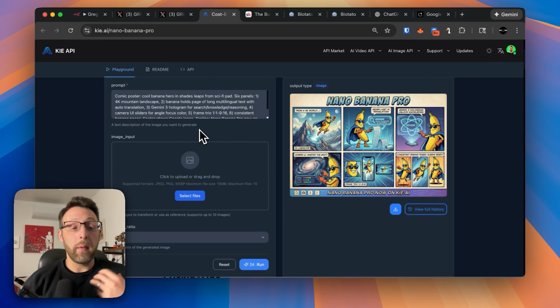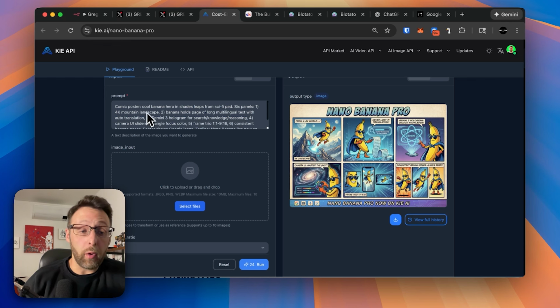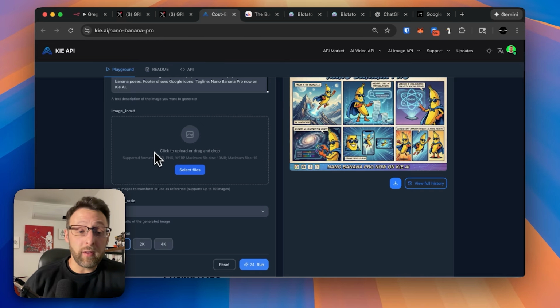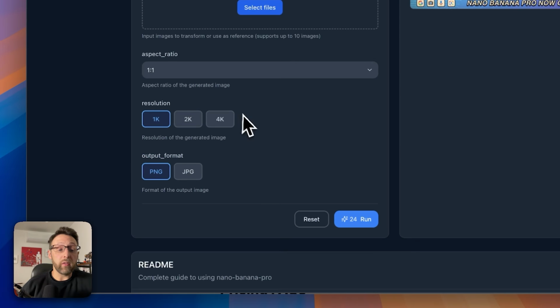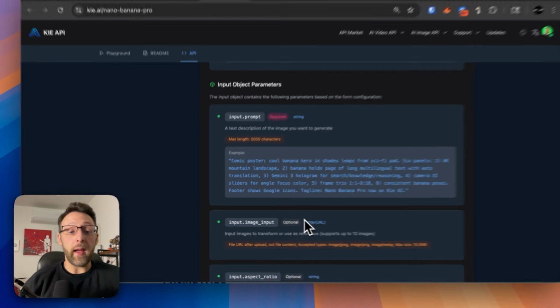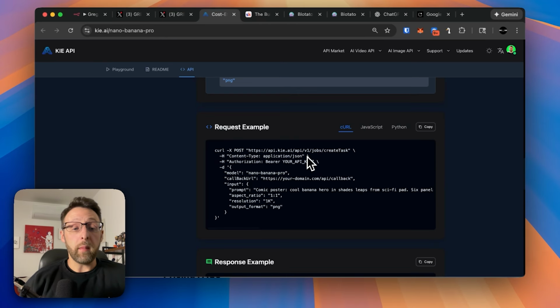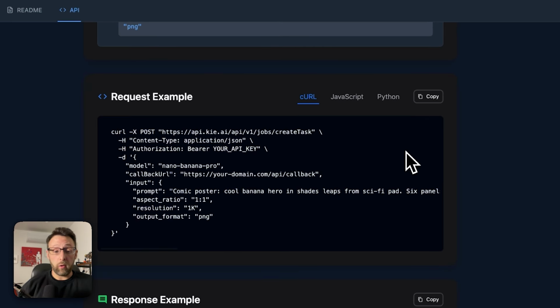Some of the things that we want to pay attention to are what kind of access in the API we have, the prompt, of course. We can actually give it a reference image, which we're going to do. We can choose the aspect ratio, so you can go ahead and select any one of these. You can choose the output resolution and then the output format. If we come into the API documents, you can see here we have some of those parameters. And if we come down here, you can see this should look familiar to you. This is another curl request, just like we use with RapidAPI. And so to set this up, you can go ahead and copy this here.